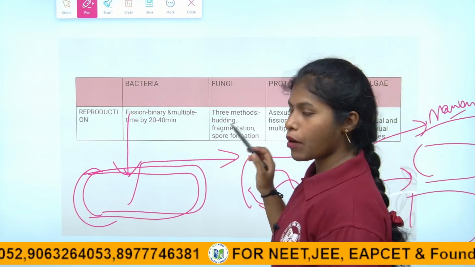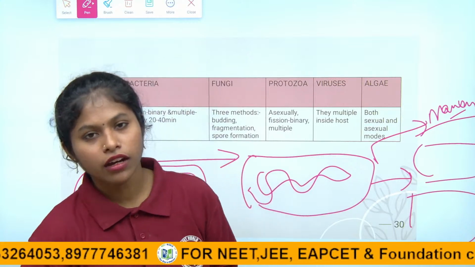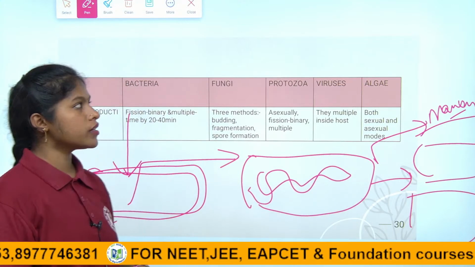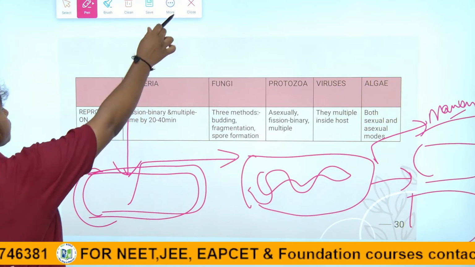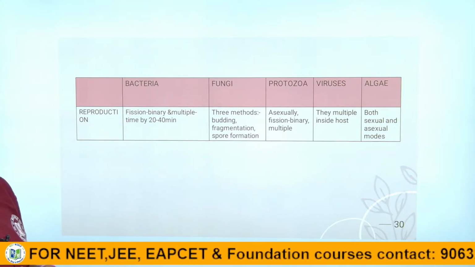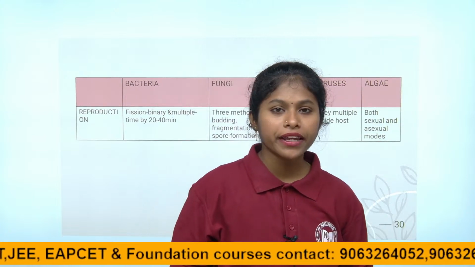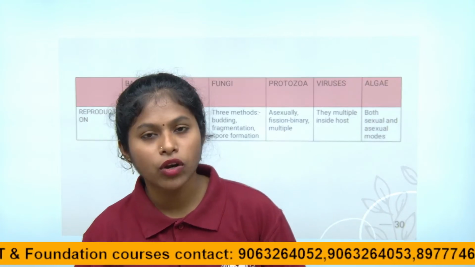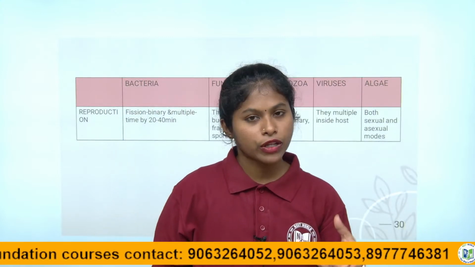So this is about the first classification of the microorganisms children. If they ask the question, what are microorganisms? Microorganisms are single-celled, microscopic organisms which cannot be seen with the naked eye. Those organisms we call microorganisms or microbes, right children?